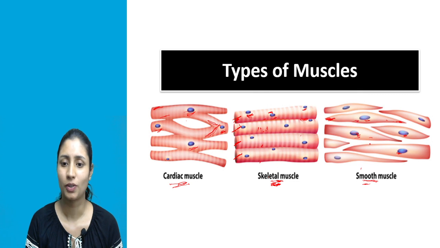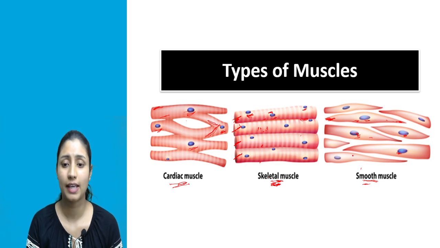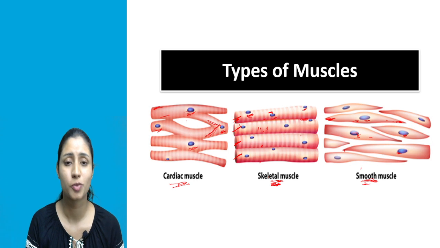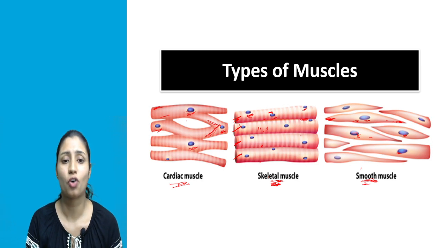Then they do not have any bands, they do not have any striations, that's why they are also known as smooth muscle. Then its location: smooth muscle or visceral muscle is present in our visceral or internal organs. And then we have seen its function. The function of smooth muscle or visceral muscle is they control involuntary actions, means the action which you can't perform according to your will. Such actions are known as involuntary actions.